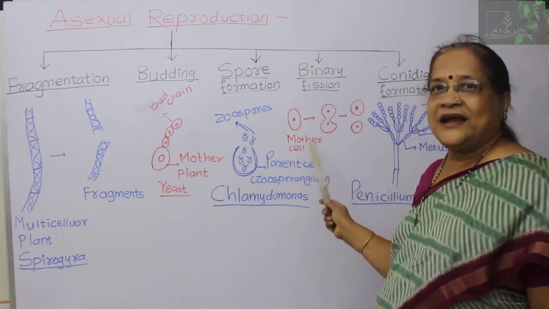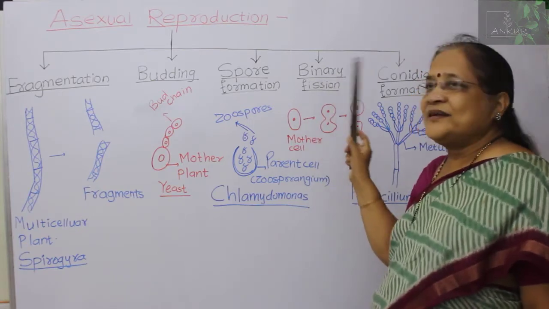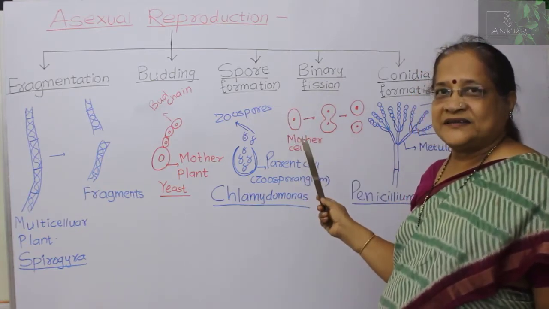And like that you get another method, that is binary fission.